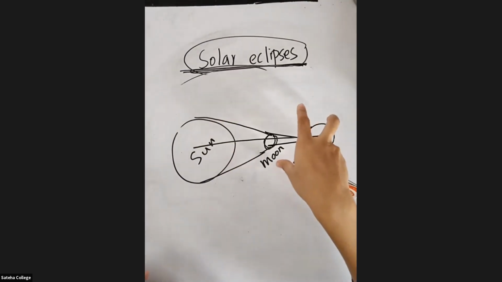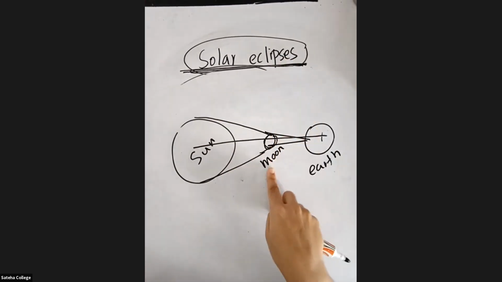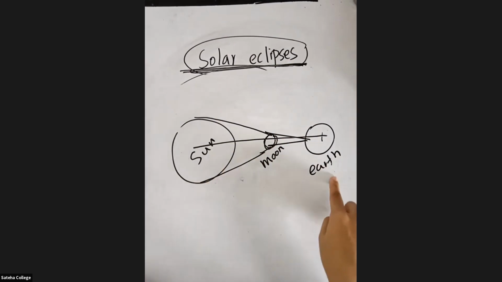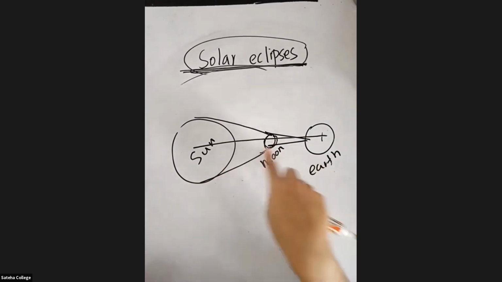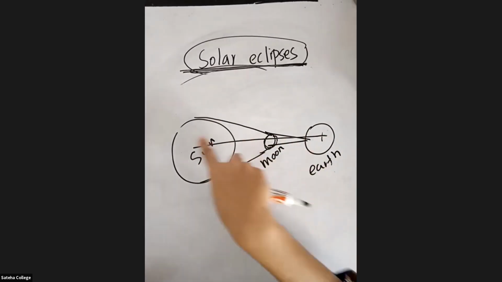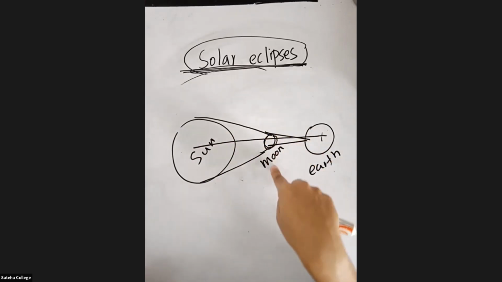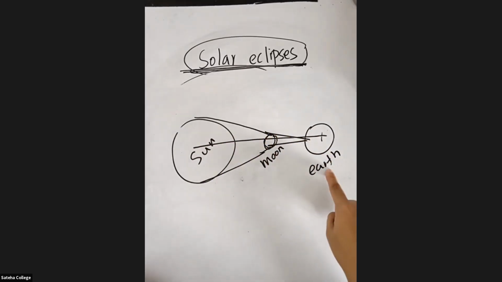This is called a solar eclipse. So you should say, when the moon is in between the sun and the earth, and all three are in a straight line, the shadow of the moon will fall on the earth.